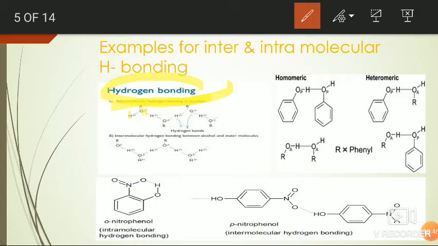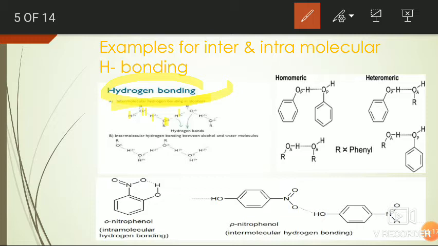So the partially negative charged oxygen atom is attracted by the partial positive charged hydrogen atom of another alcohol. This type of attraction extends towards other molecules throughout the solution.